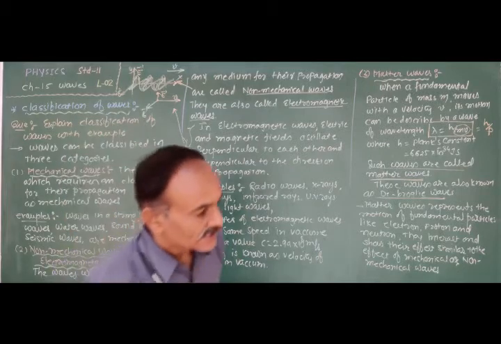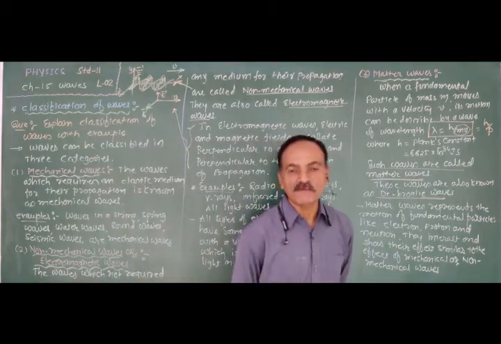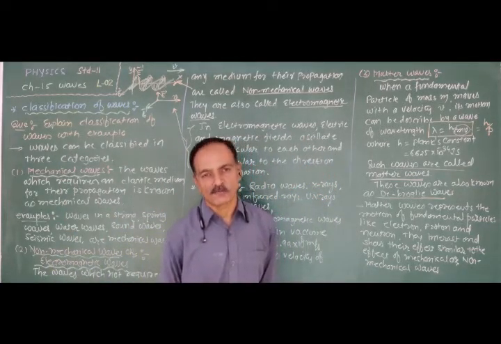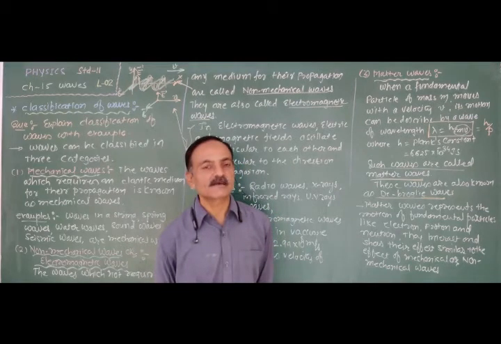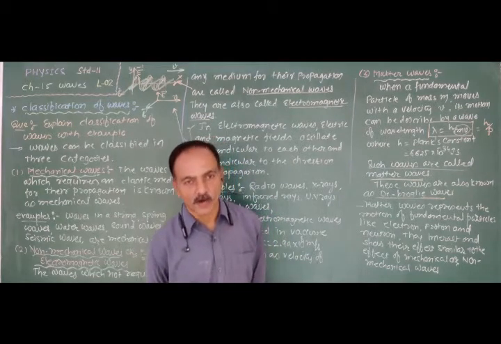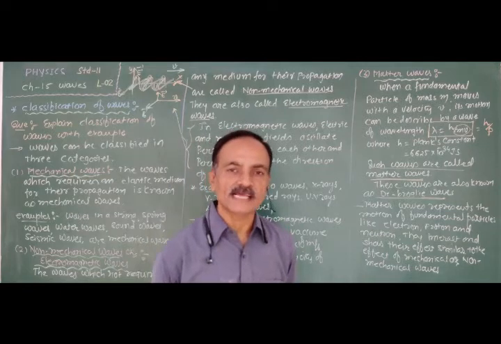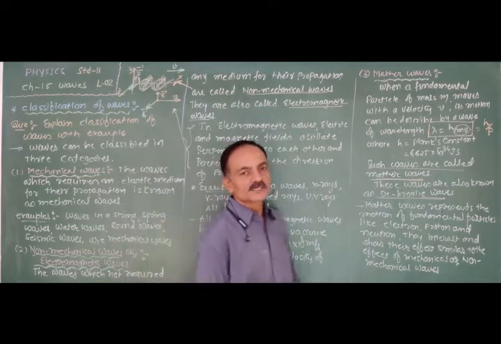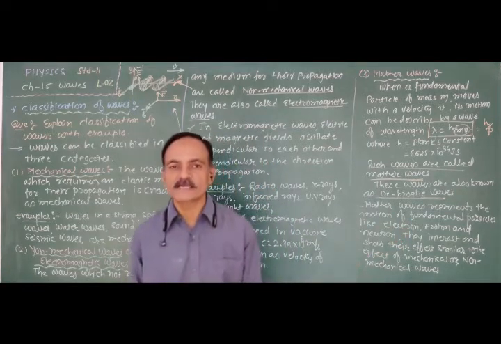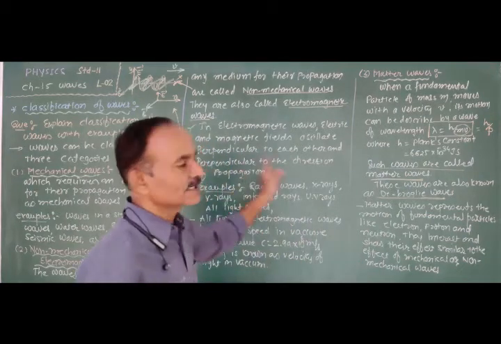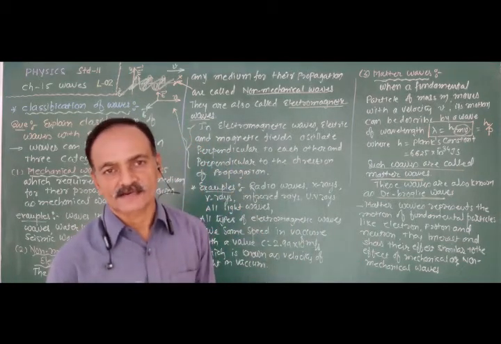For that purpose, the electron, proton and neutron are very small particles having small mass. When we describe the motion of such fundamental particles like the electron, proton and neutron, their motion is not represented by our ordinary methods.